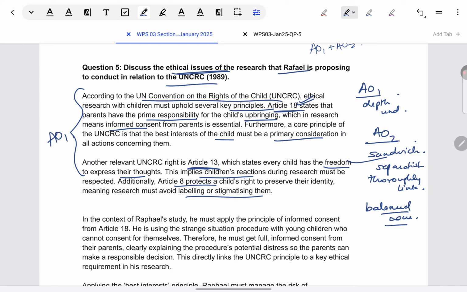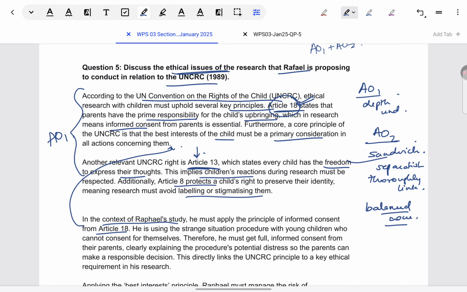Like I told you, I recommend a sandwich approach where you have given Article 18. I would propose that you immediately say in the context of Raphael how Article 18 can be applied. In this model answer, the sandwich approach has not been taken. Taking it would simply mean that this should have come here. That's all. That would be the sandwich approach, and then we would have come to this paragraph. So it's okay. Like I told you, you can write it in this way also, as it is written here.